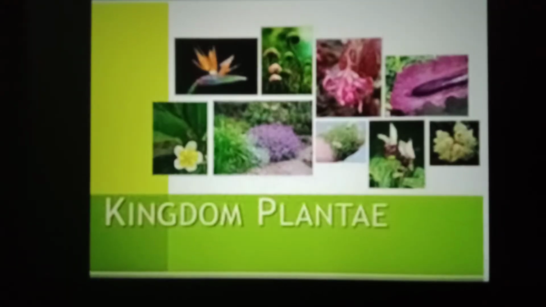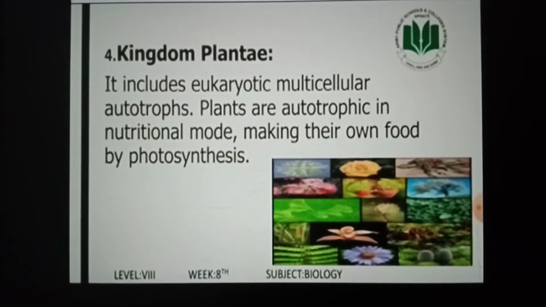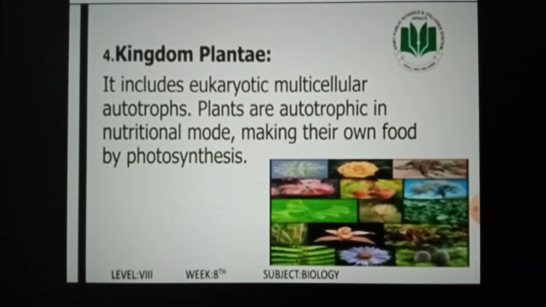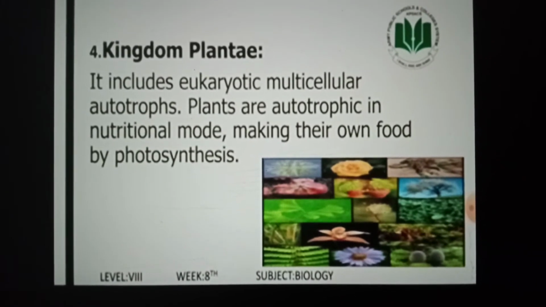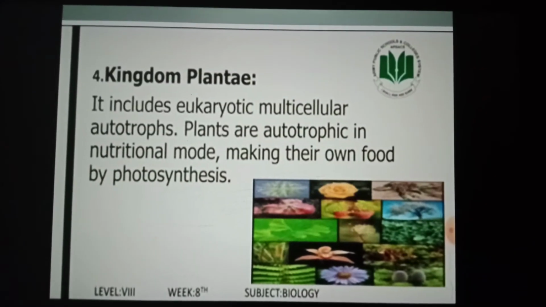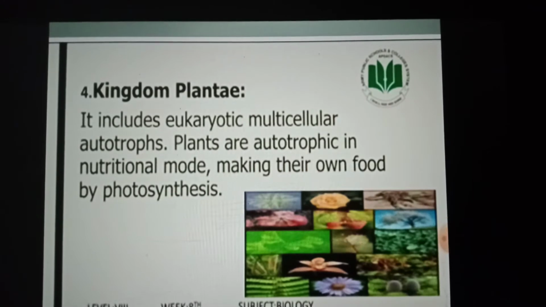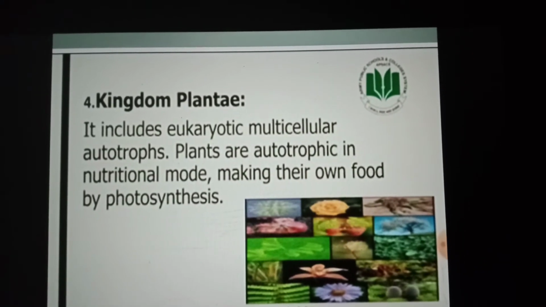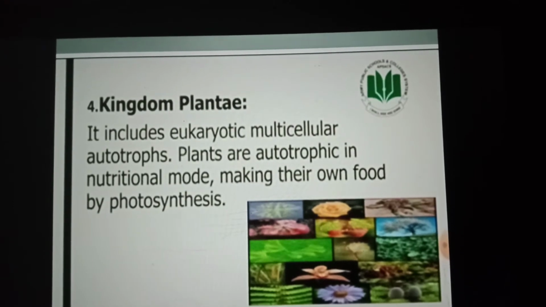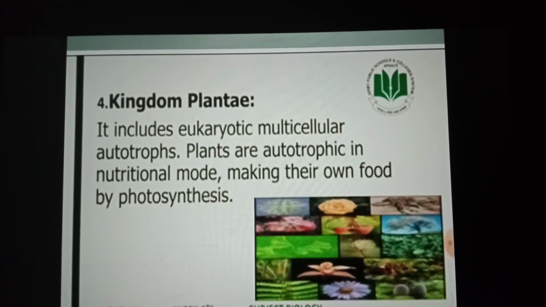Kingdom Plantae. It includes eukaryotic multicellular autotrophs. Plants are autotrophic in nutritional mode, making their own food by photosynthesis. Plants have multicellular sex organs and form embryos during their life cycles. Mosses, ferns, and flowering plants are included in this kingdom.